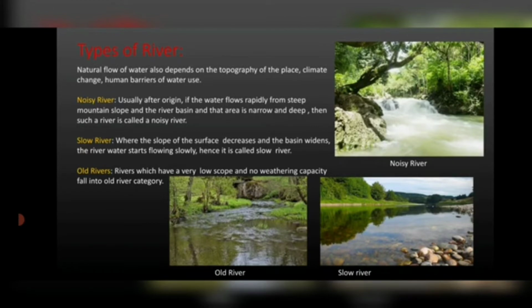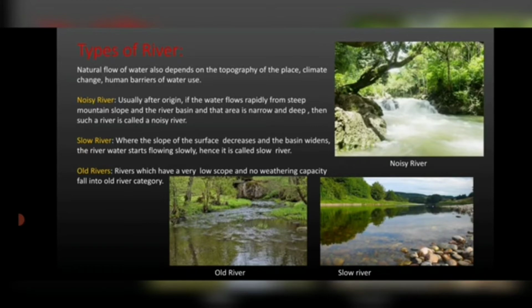Now, when the slope of the land decreases, and the base and the river basin widens, the river water starts flowing slowly. Okay, the height is less and the area is wide. So the river water flows slowly, hence it is called a slow river. Now this river basin can be deep. Okay, the place is deep, so the water level in the river basin is also high. Usually these types of rivers are found in the plateau region.